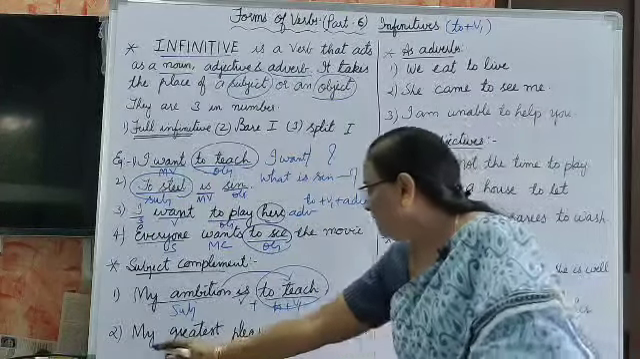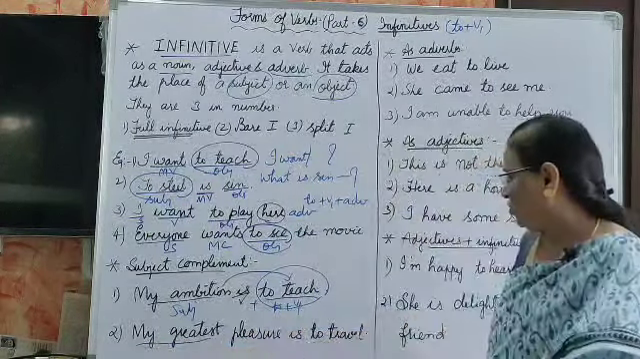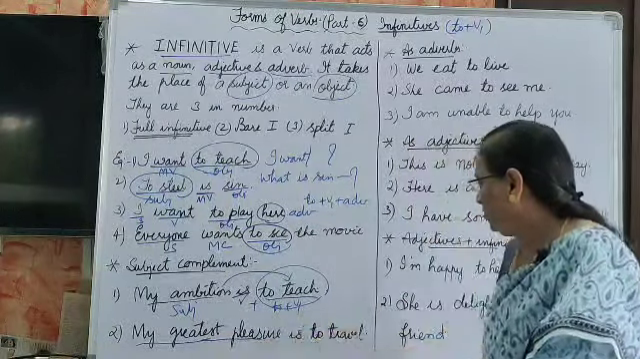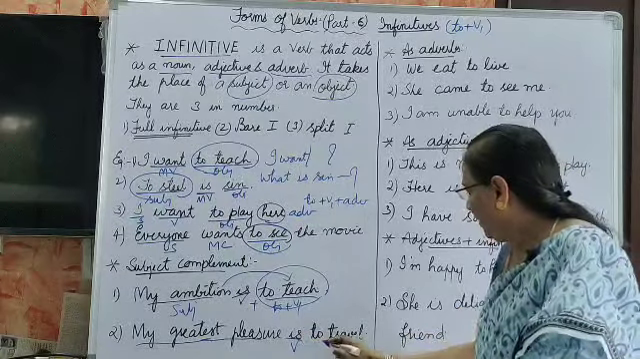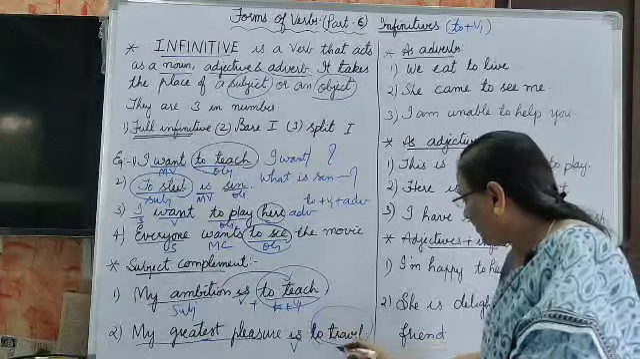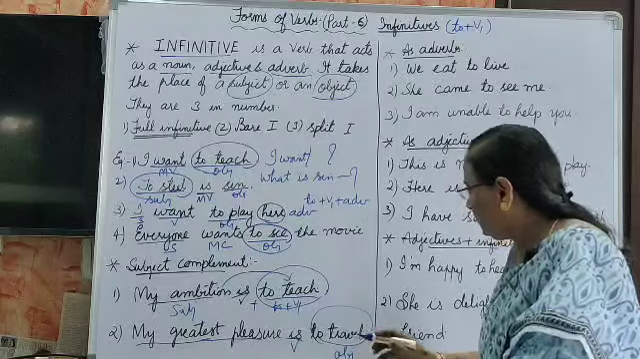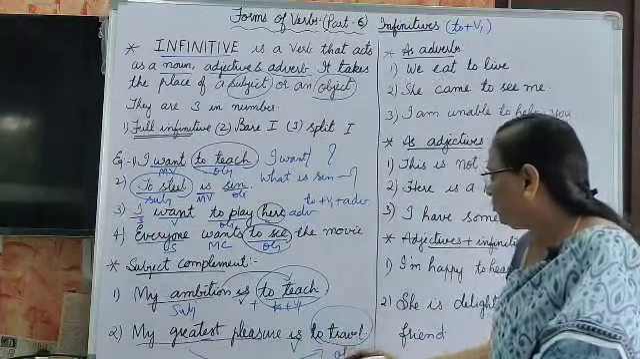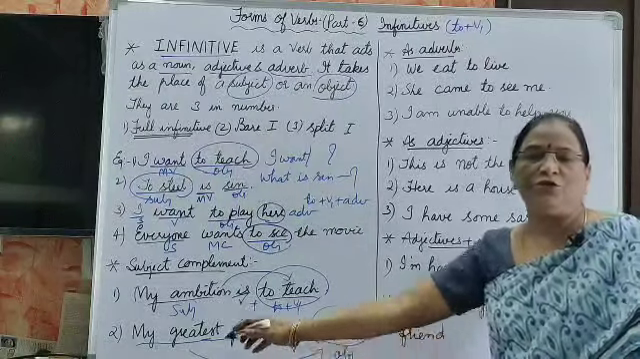In the same way, the next one: my greatest pleasure is to travel. Here is is the verb, and to travel shows the subject complement. My greatest pleasure is the subject, and to travel is the subject's complement.